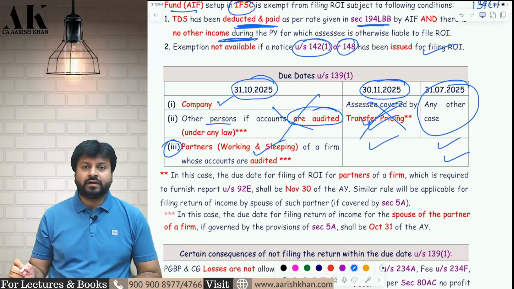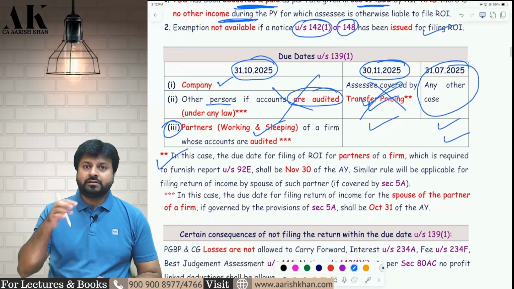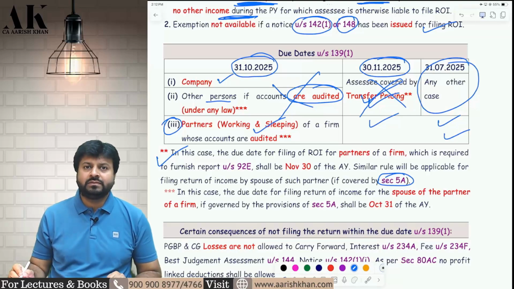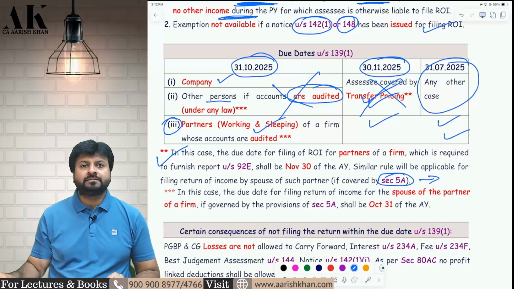Therefore, the partner will also file in November. That is mentioned over here. You can check below with 2 asterisks. And there is one special provision which is applicable to certain states and union territories. Let me explain that provision, which is given under section 5A.